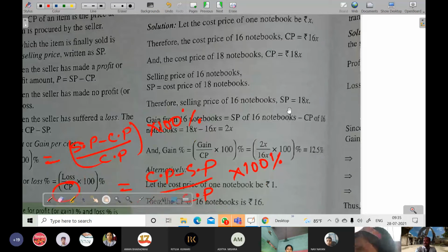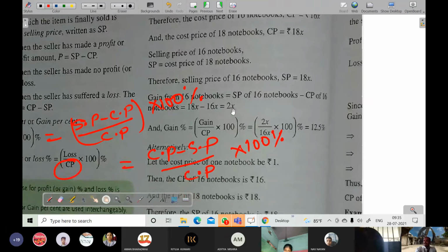SP is 18X, but the 16 books' CP is 16X only. You see, 16 books over here also, 16 books over here also. So what will happen? Here there is a gain of 2X on the CP of 16 books, because only 16 are sold, so 16 is over here. Got it? But here, how much has been sold? 35 is sold, so 35 over there.